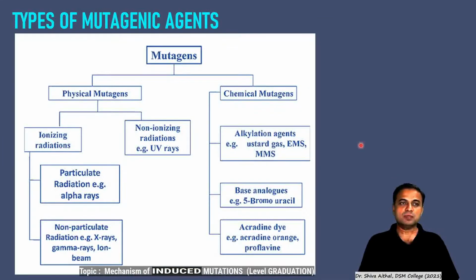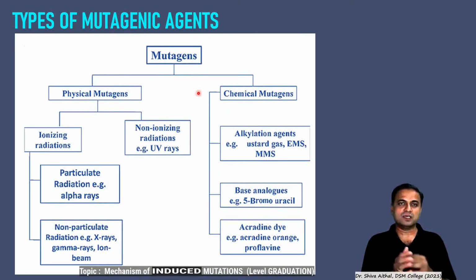So we have mutagens versus teratogens, we have germline versus the somatic mutations, we have spontaneous mutations versus induced mutations. Today the main type of mutation which I am going to discuss is the induced mutation, and in this I would like to categorize it into various mutations which are induced by mutagens. Any compound, a physical, chemical or a biological compound which is responsible for inducing a mutation is called a mutagen. So you see, mutagen can be classified basically into three. Here I am going to discuss two: physical mutagenic agents and chemical mutagenic agents. Third is the biological entity.